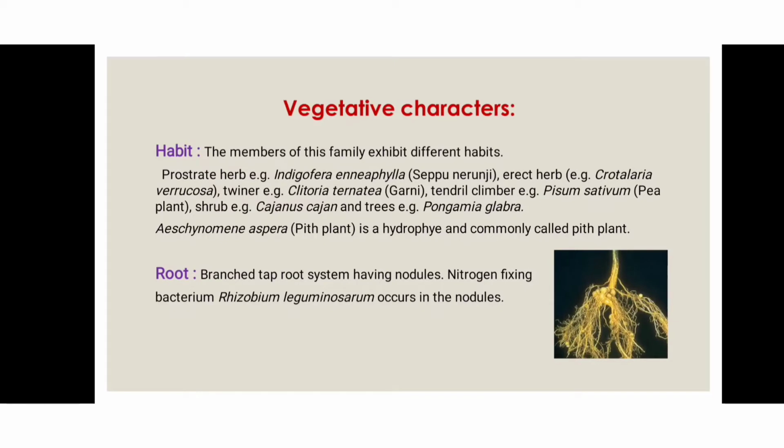Then the next is the root. So they have the taproot system. They are branched and have nodules. It means the stem is large, central, and dominant, but branches are also present. But in the lower portion, the nodules are present. It means in this nodule, nitrogen fixing bacteria are present. The bacteria is Rhizobium leguminosarum, which occurs in the nodule. They help in nitrogen fixing because most of them are a pulses family, so they are helpful for this plant.